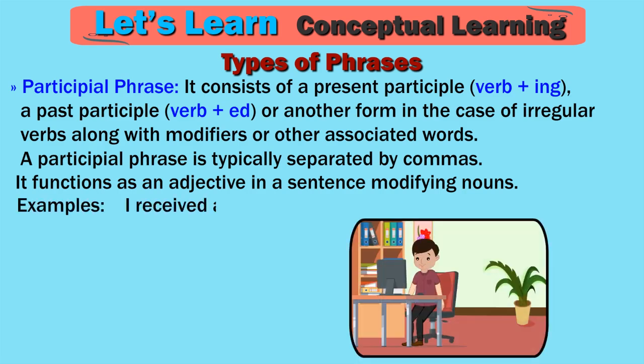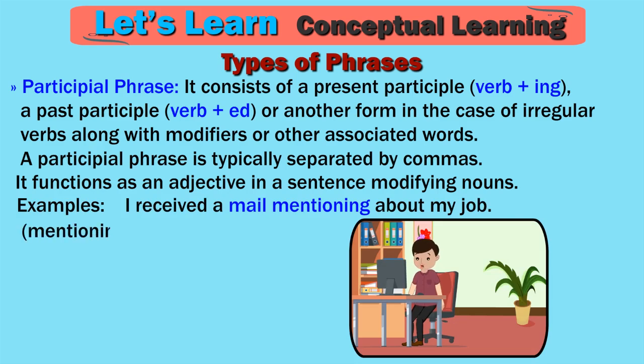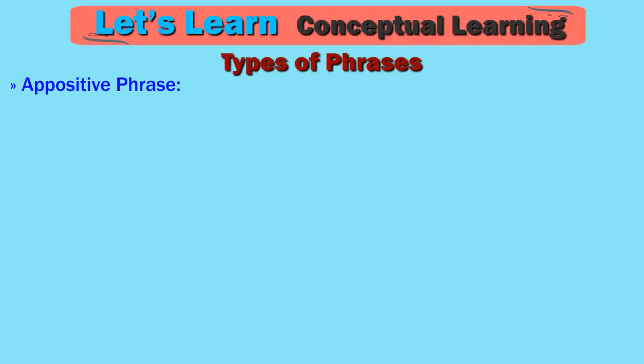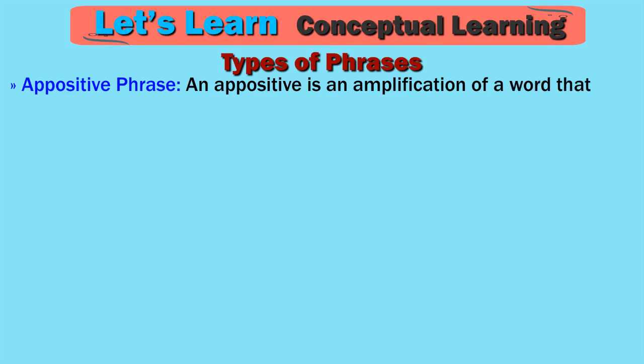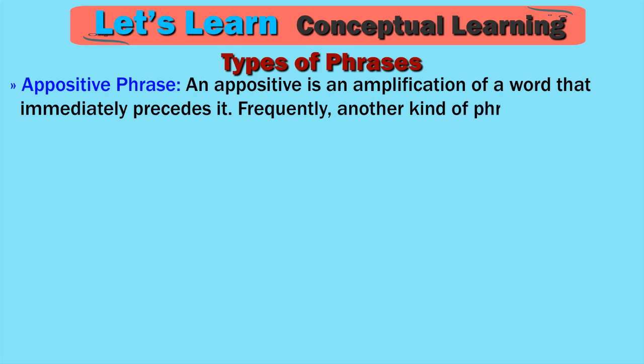Examples. I received a mail mentioning about my job. Mentioning modifies the noun mail. Appositive phrase. An appositive is an amplification of a word that immediately precedes it. Frequently, another kind of phrase may also serve in apposition.